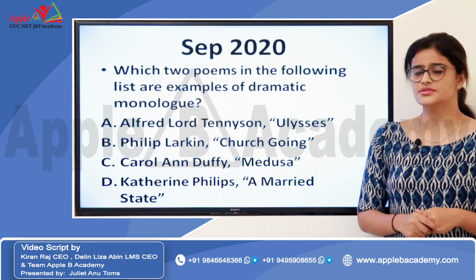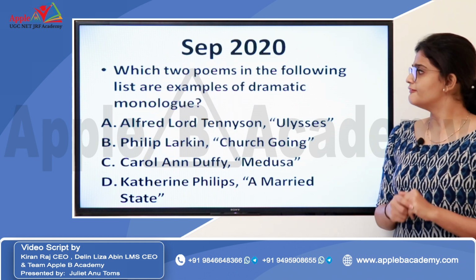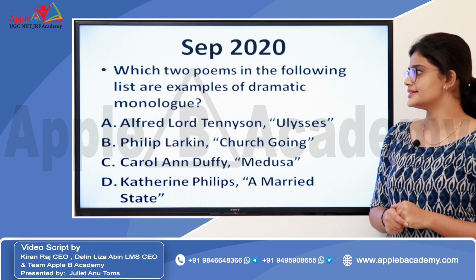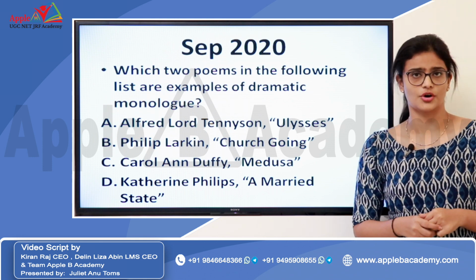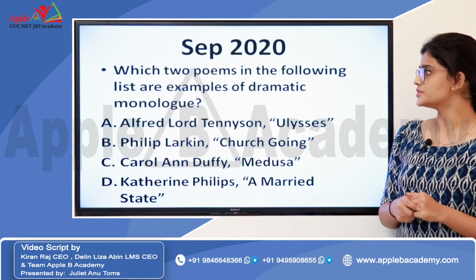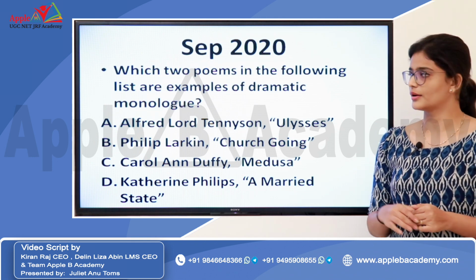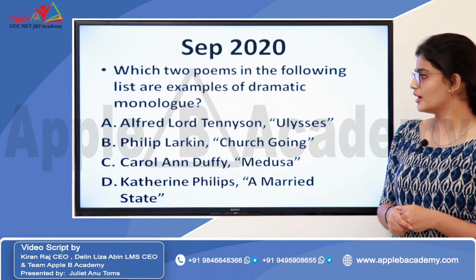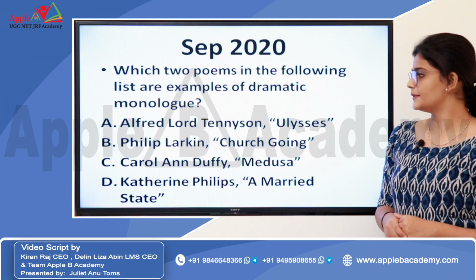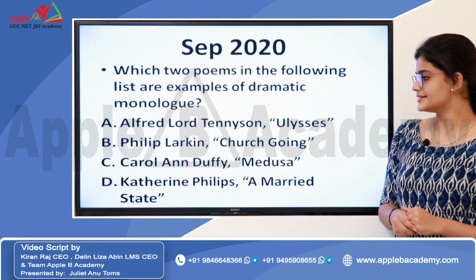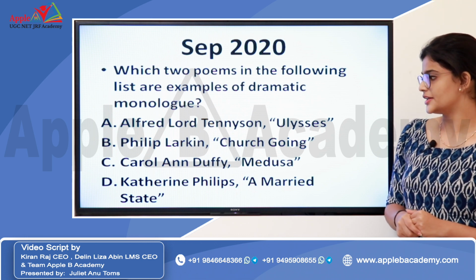In September 2020, there was a question: which 2 poems in the following list are examples of dramatic monologue? Which 2 poems in the following list are examples of a dramatic monologue? And the examples are Alfred Lord Tennyson's Ulysses, Philip Larkin's Church Going, Carol Ann Duffy's Medusa, Catherine Phillips' A Married State.